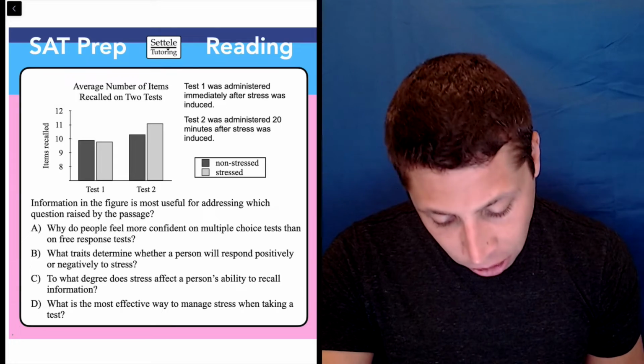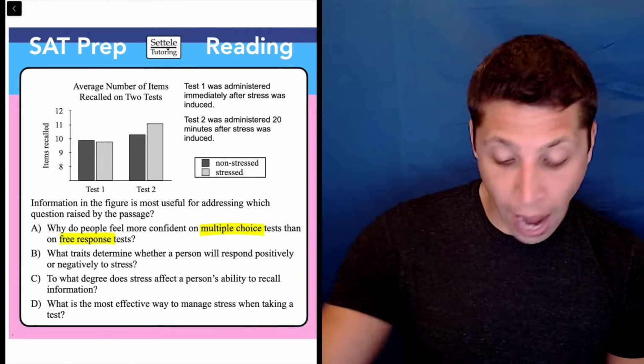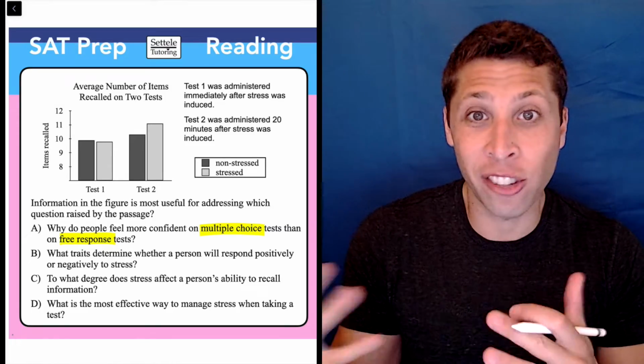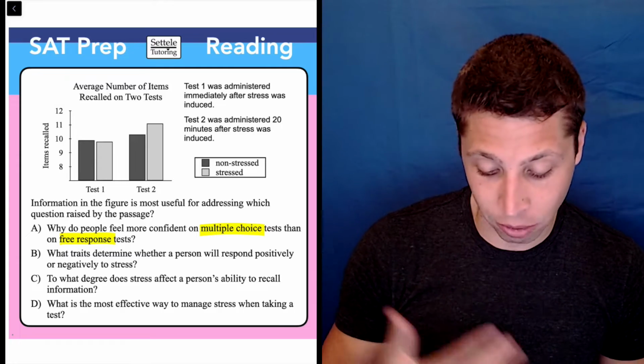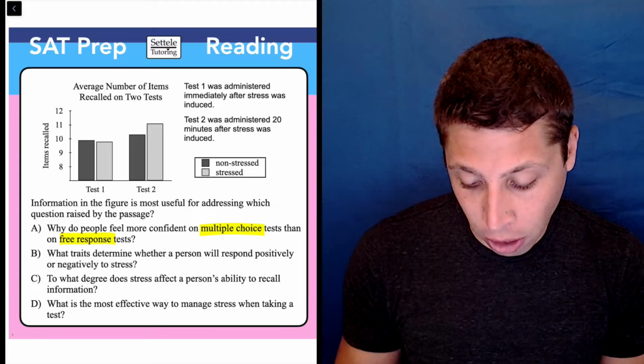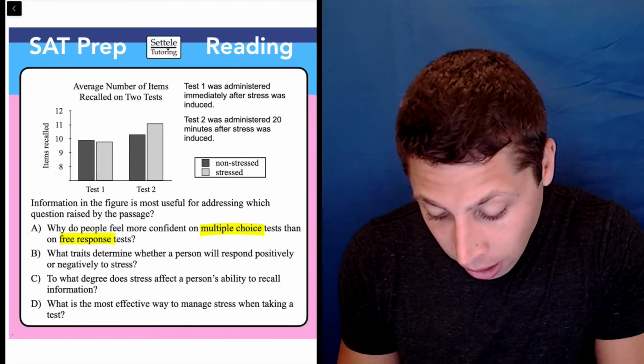So first of all here, do they talk about multiple choice versus free response tests? I don't see that anywhere in the graph. So I have no idea of knowing whether anything is changing between a multiple choice or free response test, right? They're talking about stressed tests. They're talking about when the stress happened. They're talking about the number of items recalled. So this piece just is not there. So that does not look good for choice A.